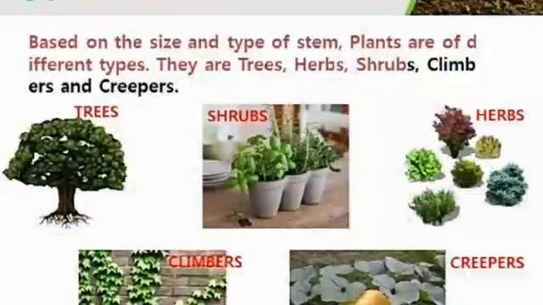So children, today we have learned about the classification of plants. That means there are different types of plants in our world. So we have known their types and the details of them. In the next class, we will know about the parts of the plants.